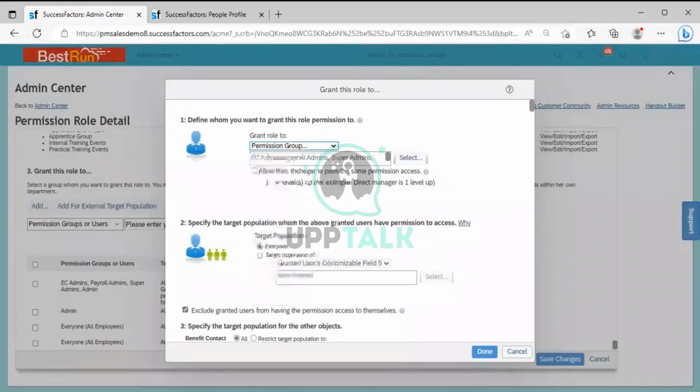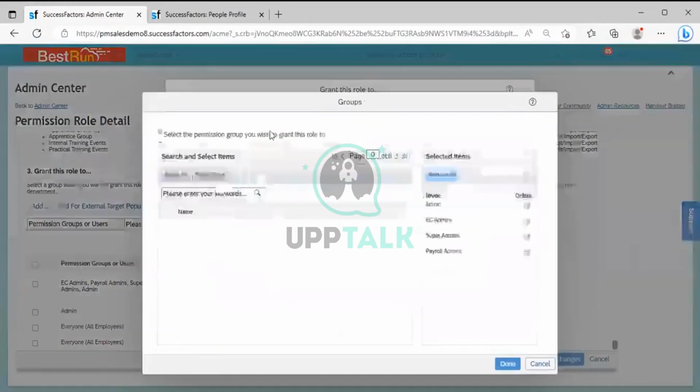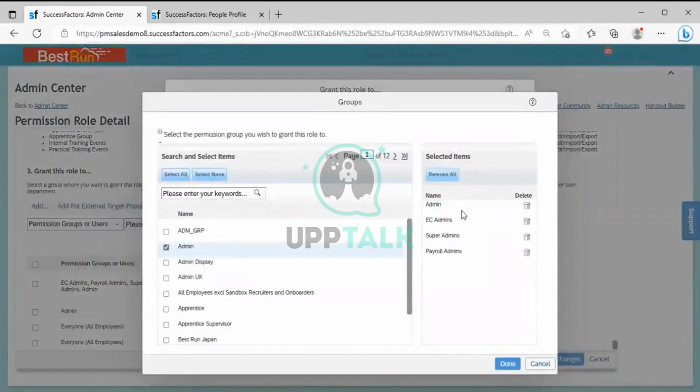So here you can see they are specified as a permission group. Who all are the permission groups? EC admin, payroll admin and the super admin. These are the permission groups. When you click on here, you can search it. You can see it is already selected here, and those permission groups have already been selected here.